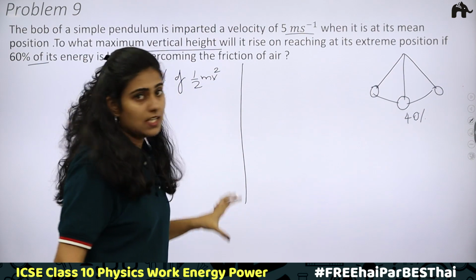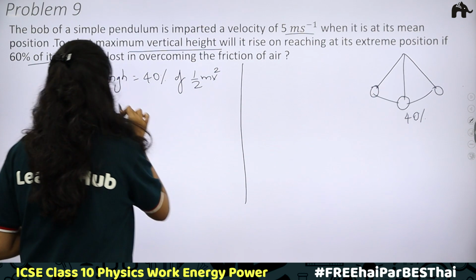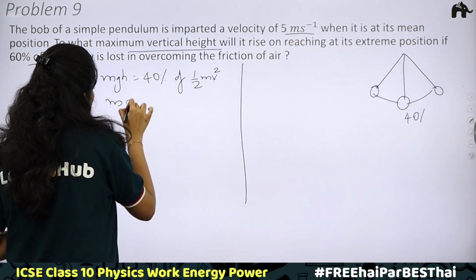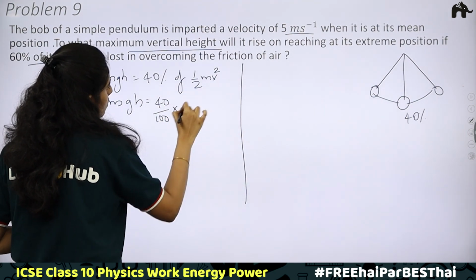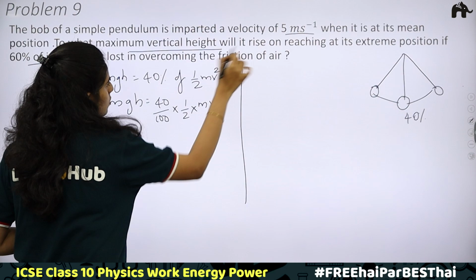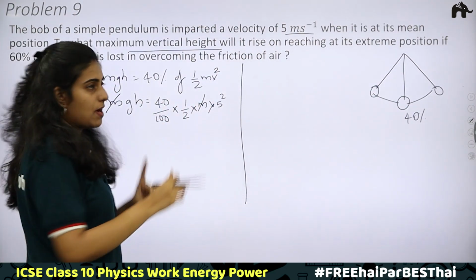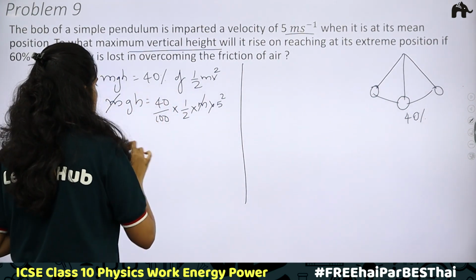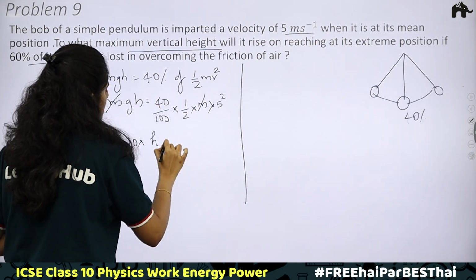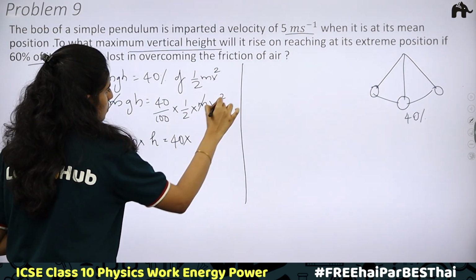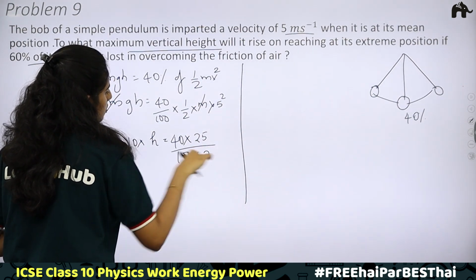Now here 60% is lost because of friction of air. Only 40% will be remaining. Therefore, mgh is equal to 40 by 100 into half mv square. Velocity is given, 5 square. Okay, m and m can be cancelled. Mass can be removed from both the sides. What is remaining? g. g is 10. Then h, we need to find. 40 into 5 square, 25, divided by 100 into 2.